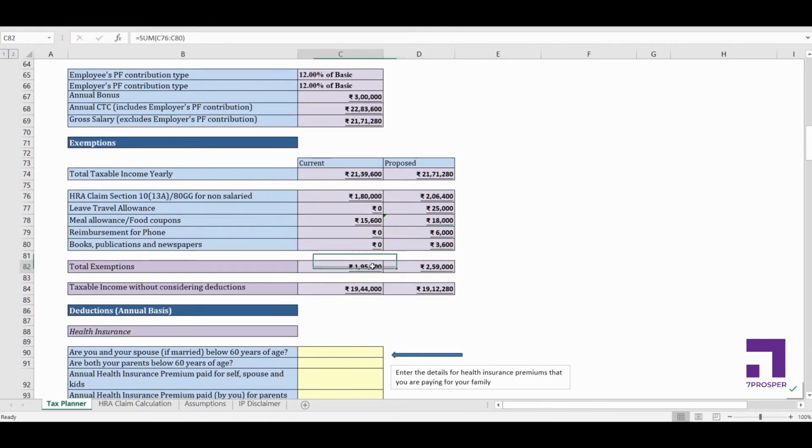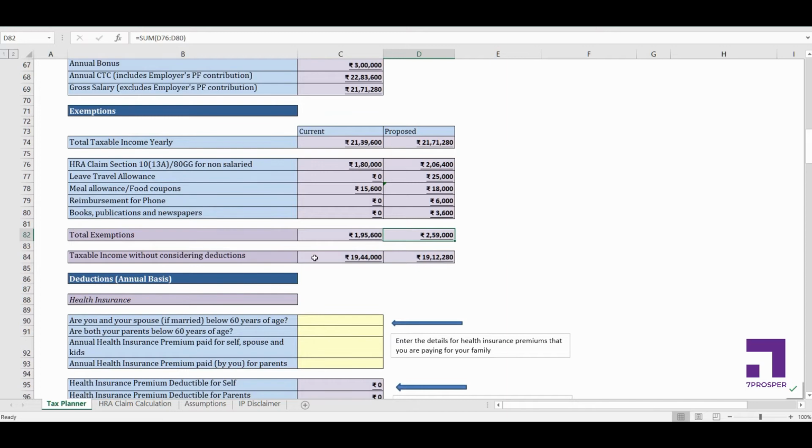Now if you look at the total exemptions, with my current salary structure they are 1,95,600. With my proposed salary structure they are pretty high, right? 2,59,000. So the taxable income after considering exemptions for the current salary structure is 19,44,000. With my proposed salary structure it is 19,12,000. So although the taxable income to start with was higher in the proposed salary structure, the taxable income after considering exemptions is lower than the current salary structure, right? And there's a difference of around 22,000. So already you have started bringing your taxable income down with your proposed salary structure.